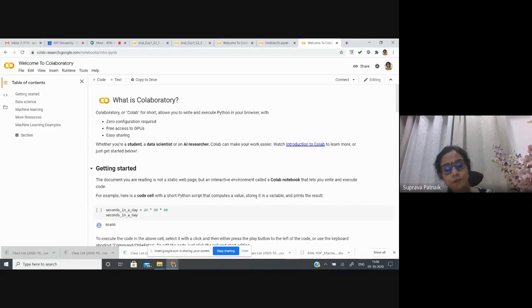Then we'll also be using pandas. Pandas is another Python library for data manipulation and analysis that helps in reading the database, whether it is a text file, an XLS file, or a CSV file. All these files can be imported and saved by using the Python package called pandas.